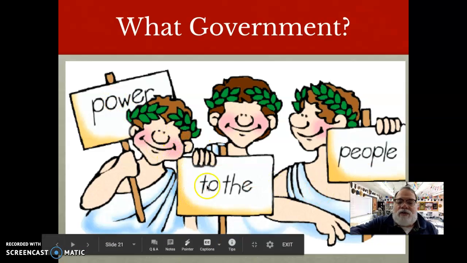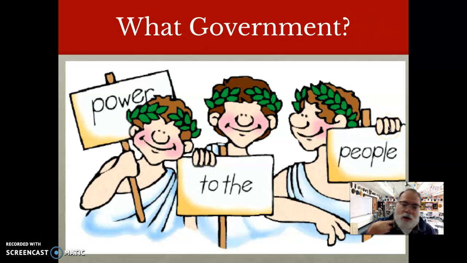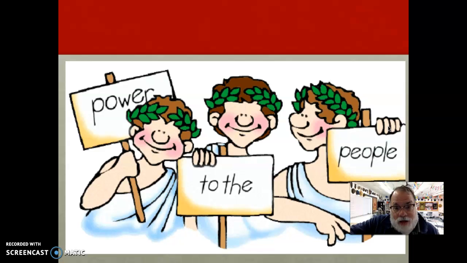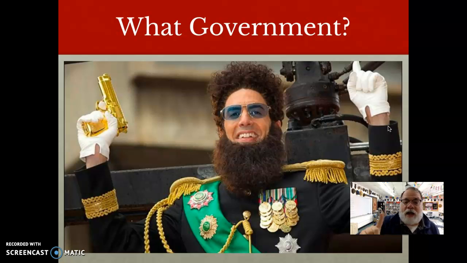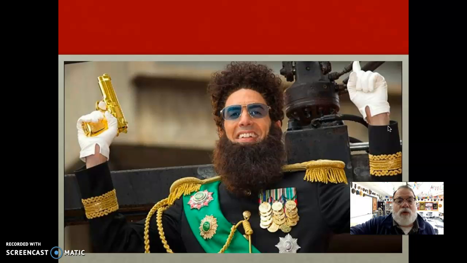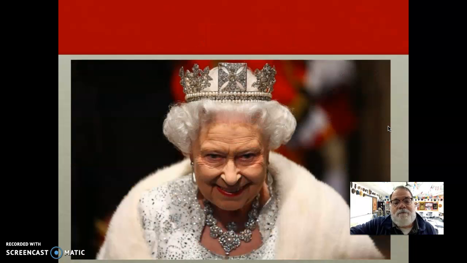Here we see some ancient Greeks. And it says, "Power to the people." Among the ancient Greeks, they would get together and everybody would talk about all the issues, and it'd be one person, one vote. And that, ladies and gentlemen, is a democracy. Here we see Sacha Baron Cohen. He's an actor, and here he's dressed up in a military uniform. He has a gun. The gun is plated gold because he has amassed a lot of wealth at the expense of his people, and he is a dictator using force to hold power.